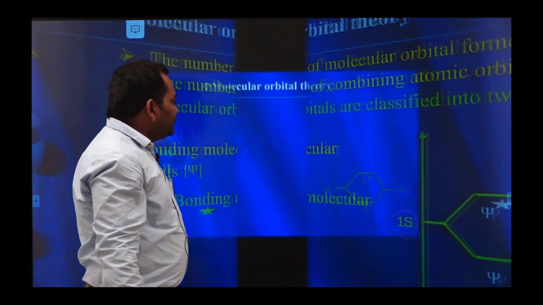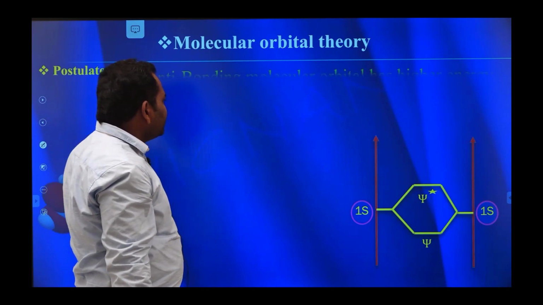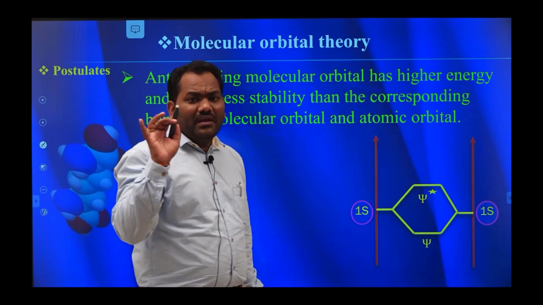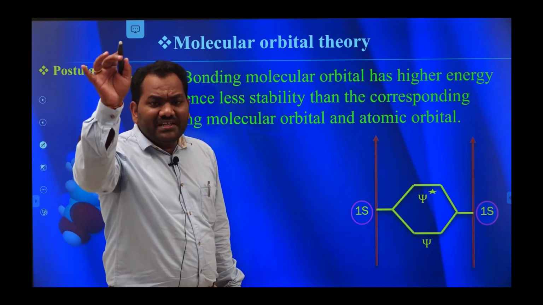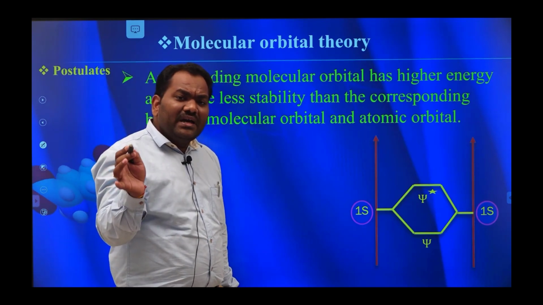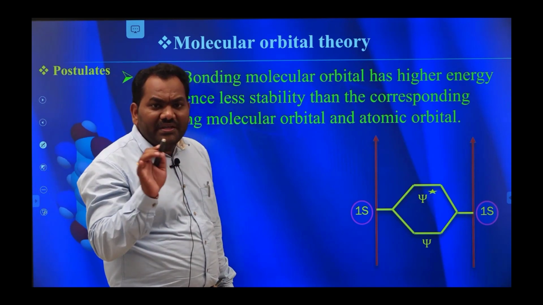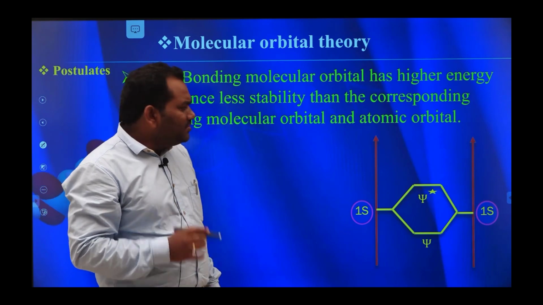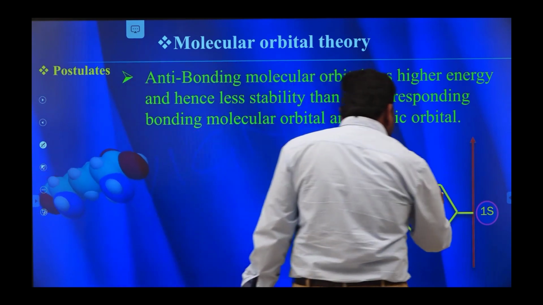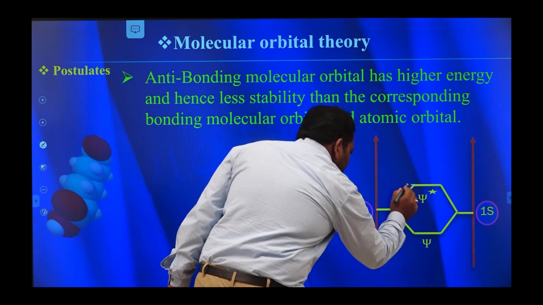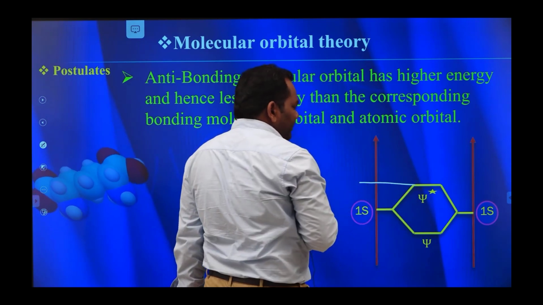Okay. Next one is: the anti-bonding molecular orbitals have more energy than the corresponding atomic orbitals and bonding molecular orbitals. You see here, this is the anti-bonding molecular orbital. It has this much energy.